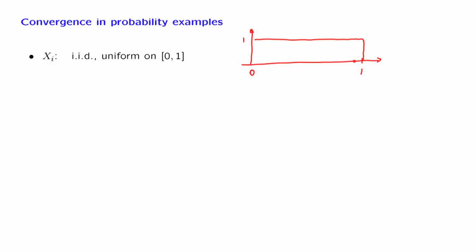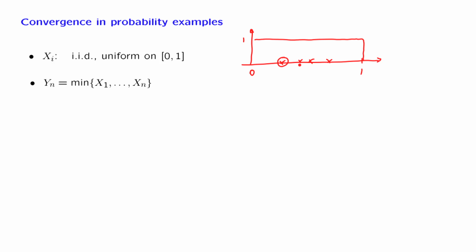But let us look now at some related random variables. Let us define Yn to be the minimum of the first n of the X's that we get. So if n is equal to 4 and we obtain these 4 values, Yn would be equal to this value.